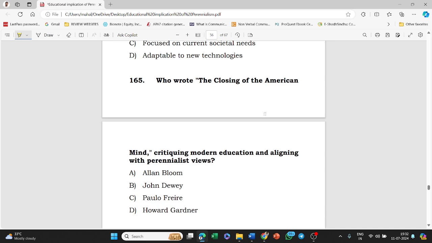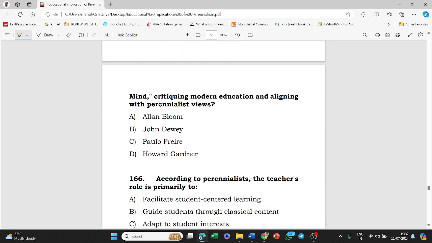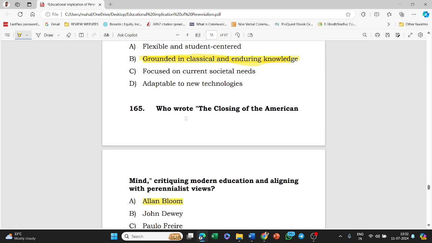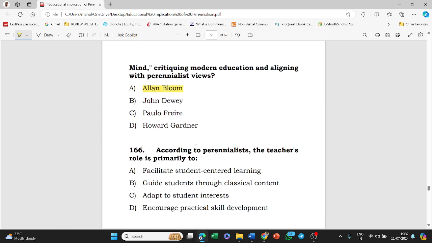Enduring knowledge. Next, who wrote The Closing of the American Mind, critiquing modern education and aligning with perennialist views? Options: Allan Bloom, Dewey, Paulo Freire, Gardner. The answer to this question is Allan Bloom. Allan Bloom wrote The Closing of the American Mind.